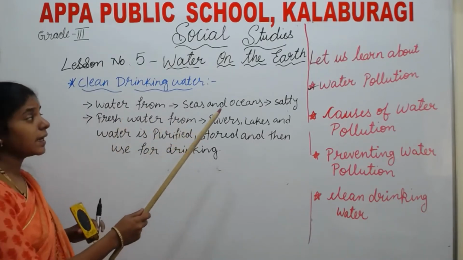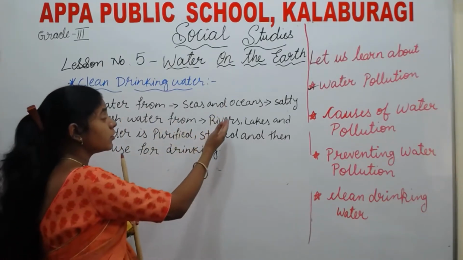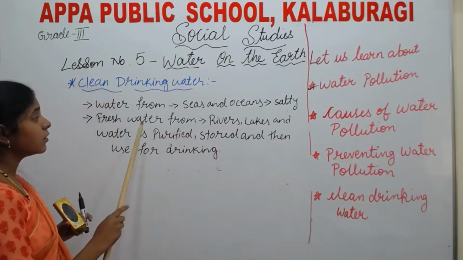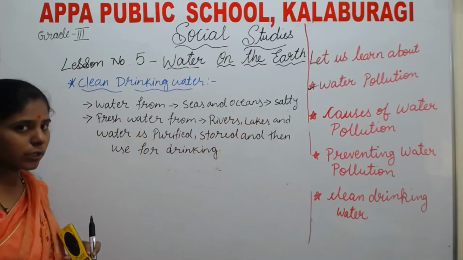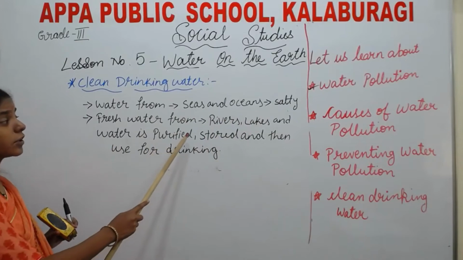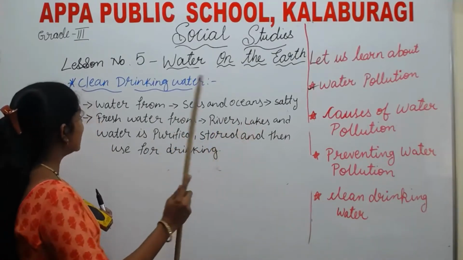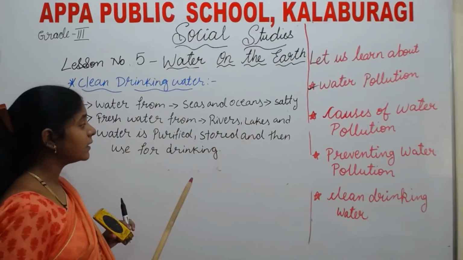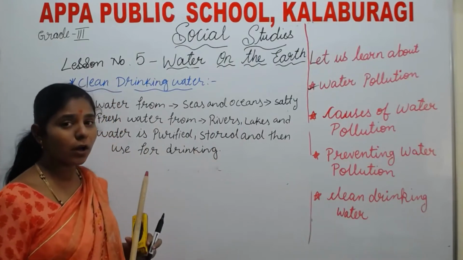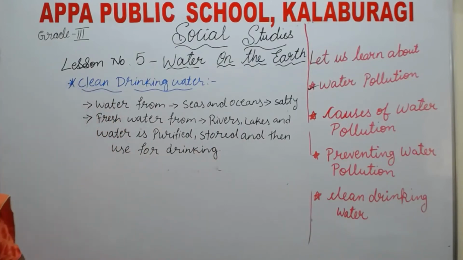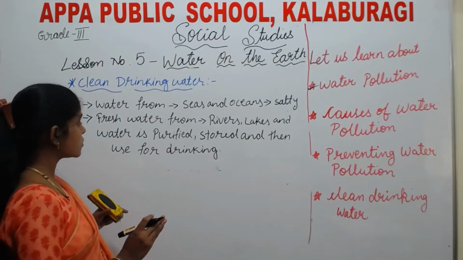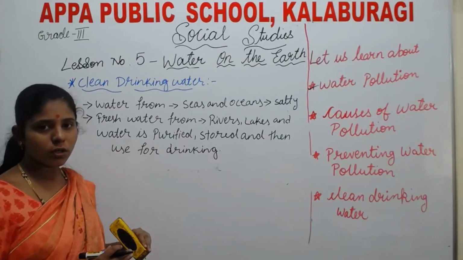Water from seas and oceans is not used to drink. Why? Because it is too salty. And fresh water from rivers and lakes is purified, stored, and then used for drinking. Filters are used to purify the water.